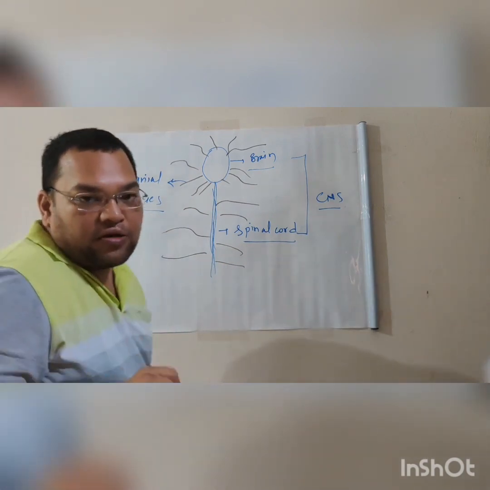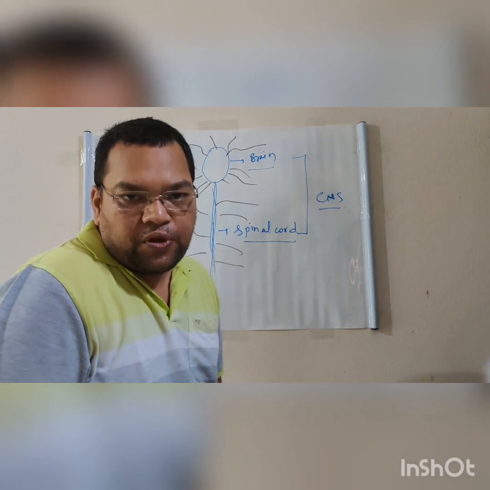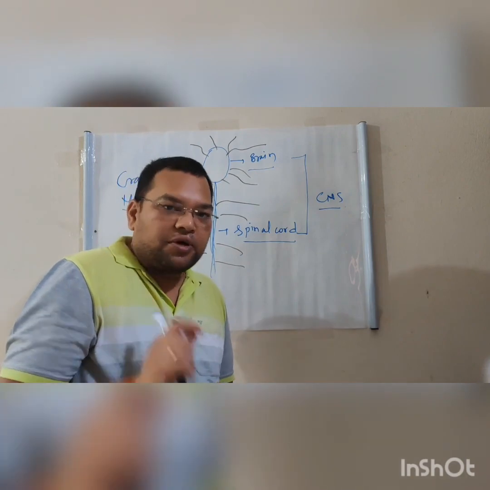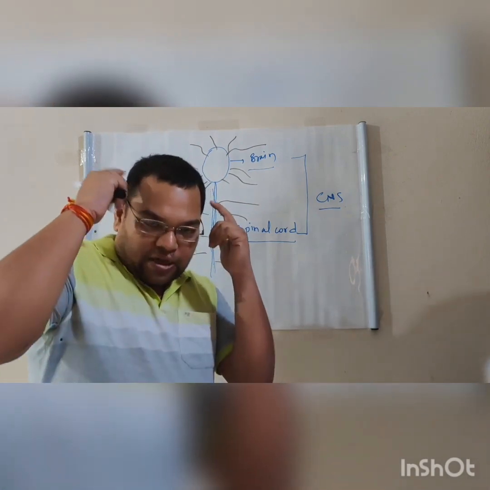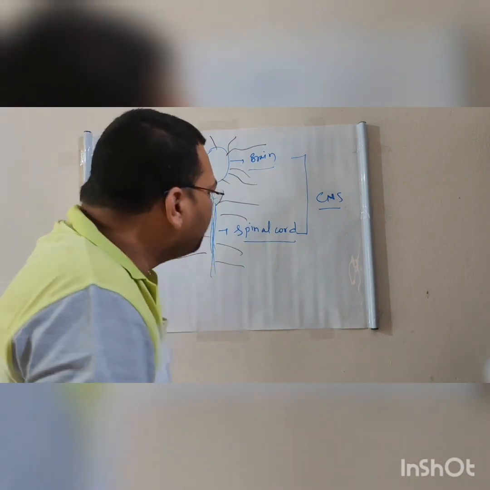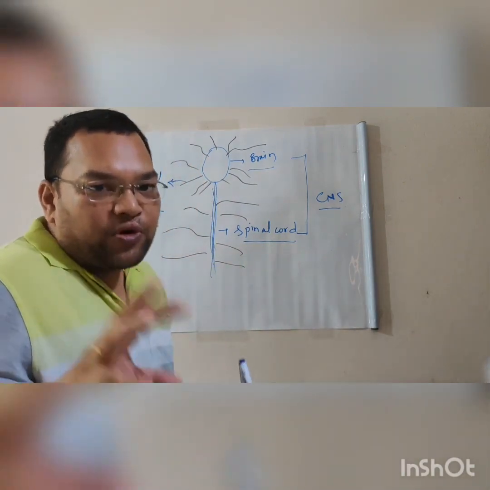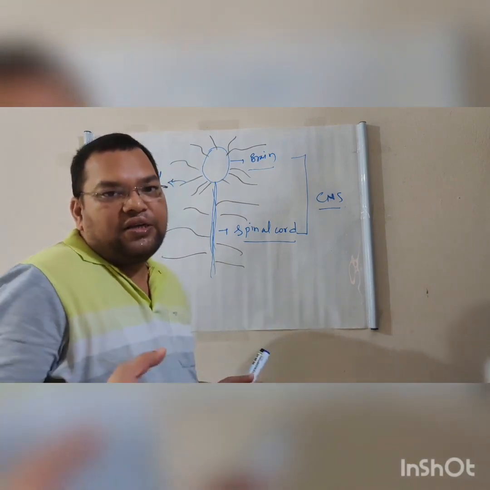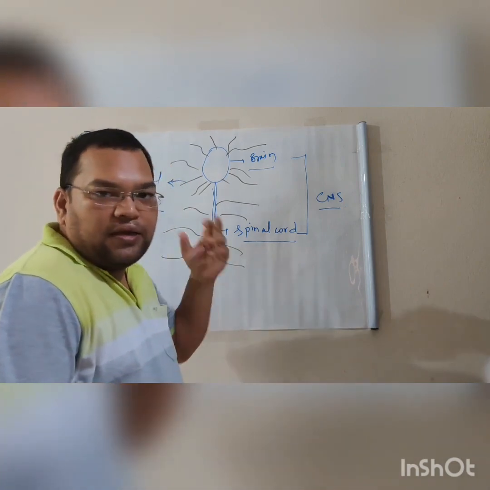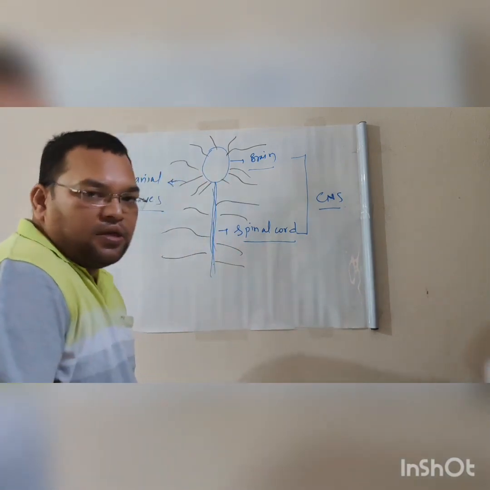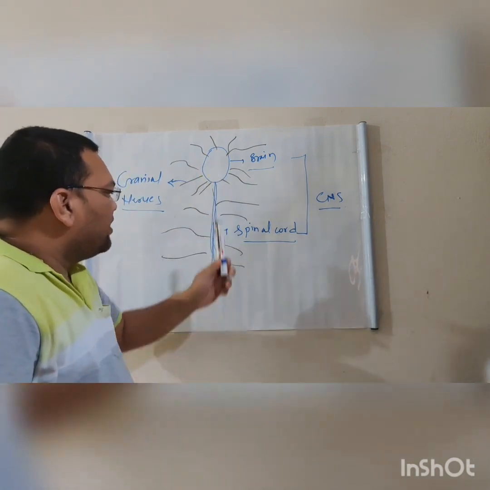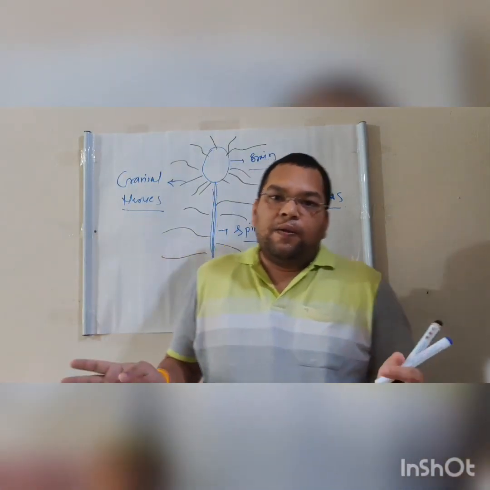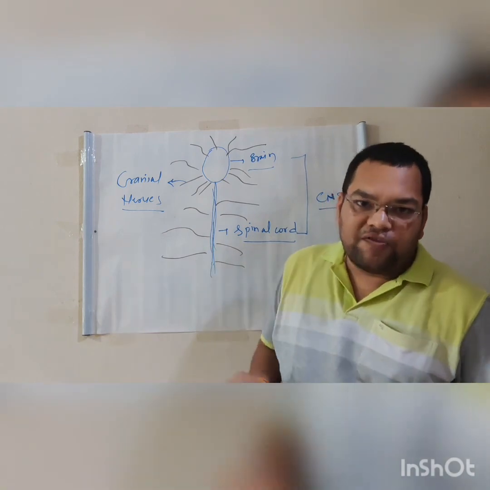Now the spinal cord is present inside our vertebral column, the backbone. So inside the vertebral column, the spinal cord is present, and in the cranium, inside the skull, the brain is present. These are the two things which provide protection to the internal organs. The vertebral column protects the spinal cord, and the cranium, the skull, protects the brain. And the nerves which arise from the brain and from the spinal cord make the peripheral nervous system.